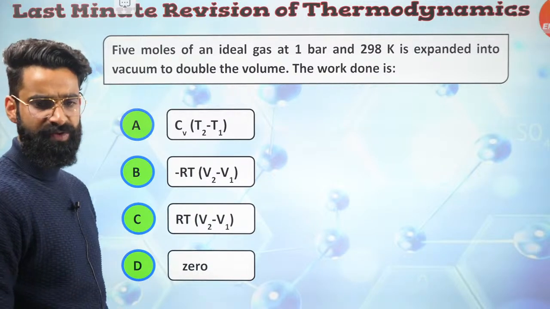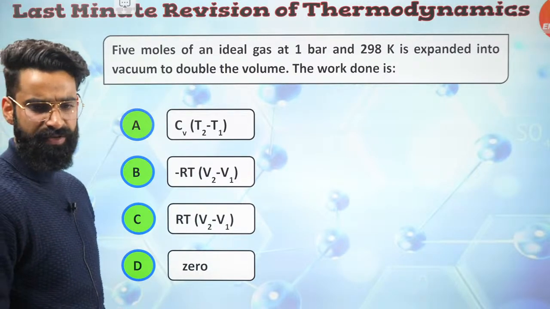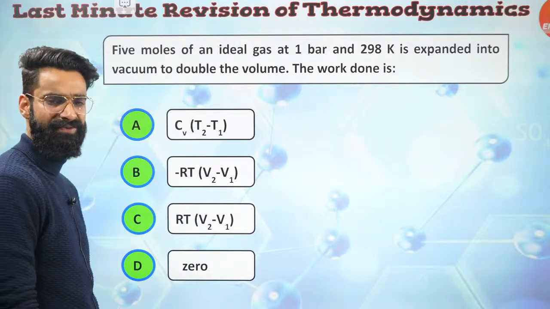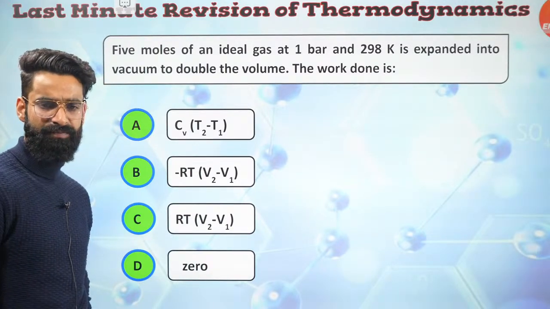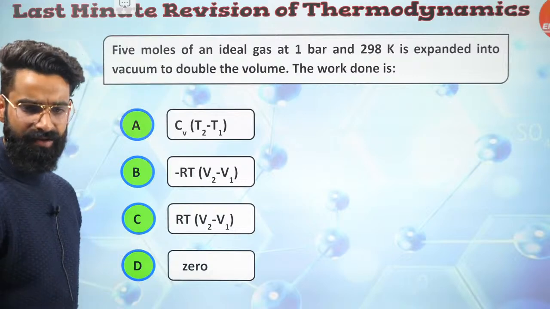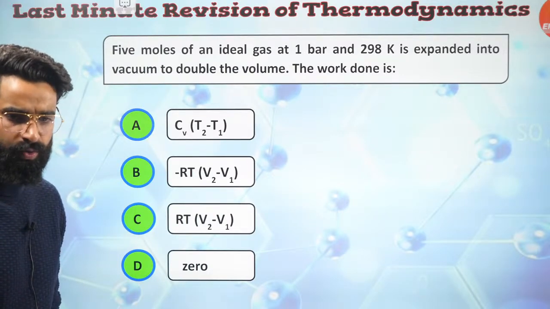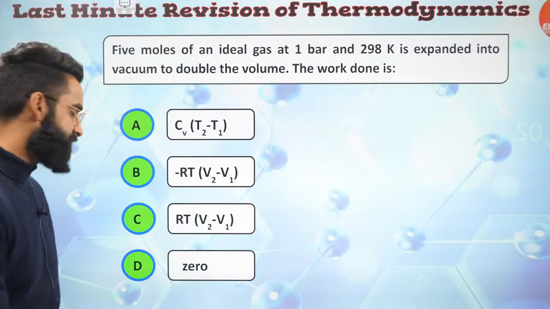Well, Moses is saying it should be C. Javed says it should be B. Pramesh says it should be D. What about the rest of the people? I want answers from every single guy right here. Rashi says it should be D. Amir says D. Raghu says it should be D. Well, Hari says it should be B. Okay, so let's get to know what the answer is.